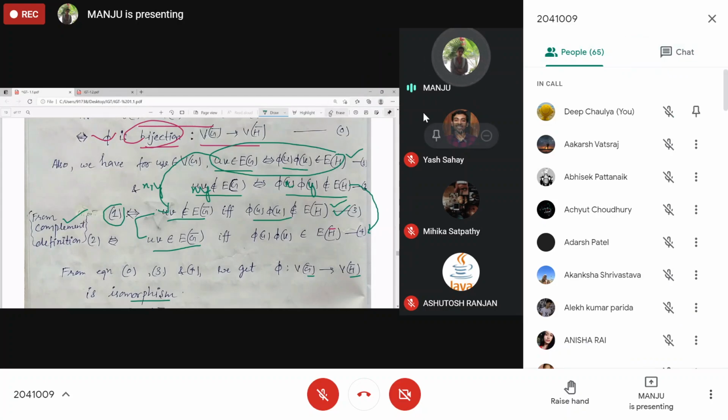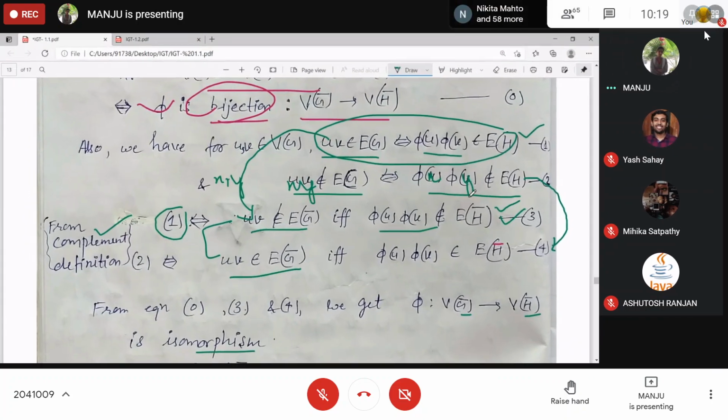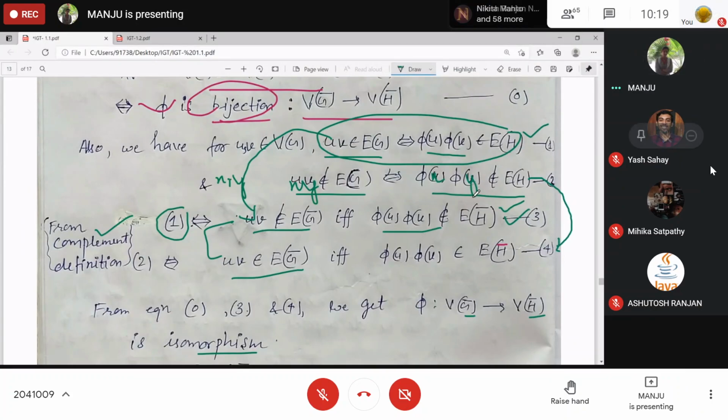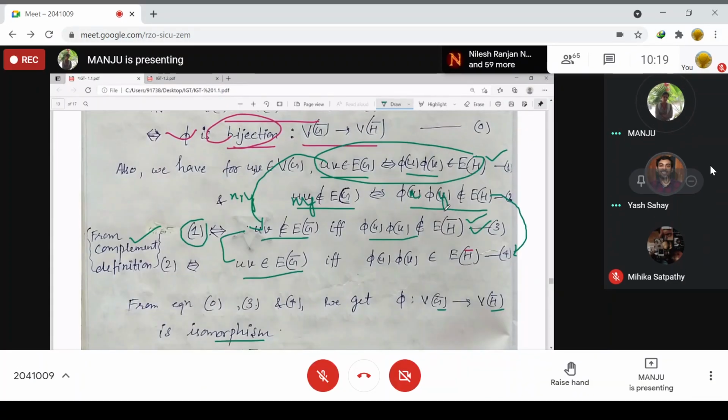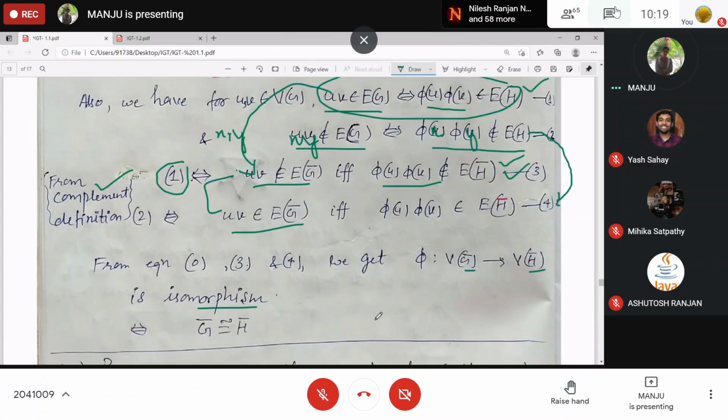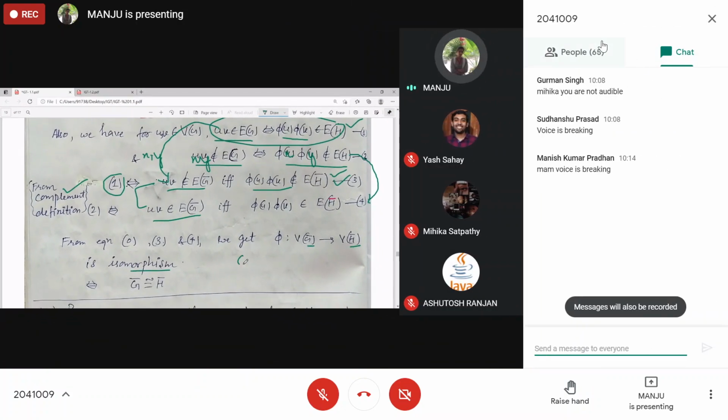Is there any other doubt anyone has? Clear? No. Now, there are two ways to show G and H are isomorphic. If any two graphs are given and it is asked to determine whether they are isomorphic or not: if they are isomorphic, all the properties will be the same, right?